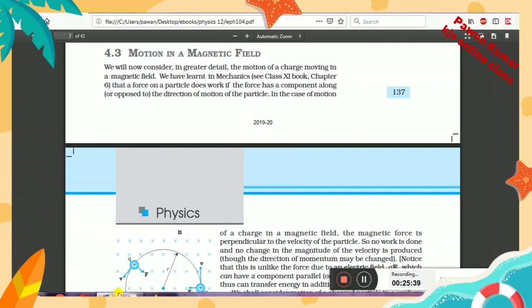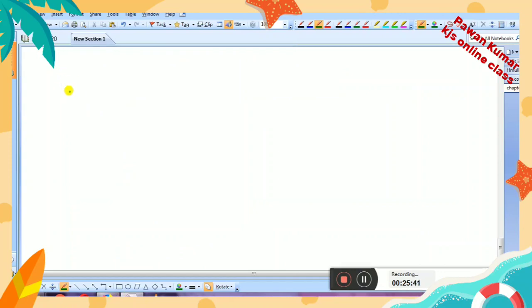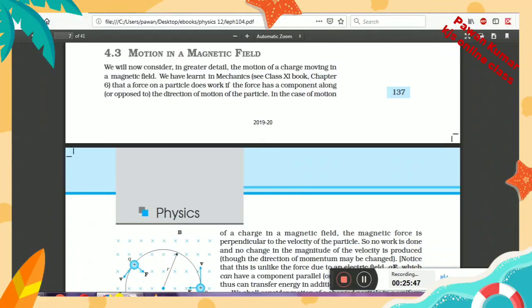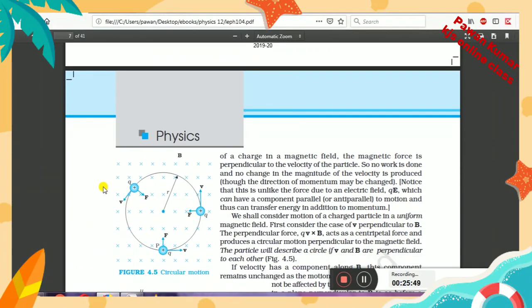That means if a charge you have taken, and you place that charge in a magnetic field, like this, it is shown here. There is a charged particle. This charged particle was moving in a particular direction. It is also shown here.